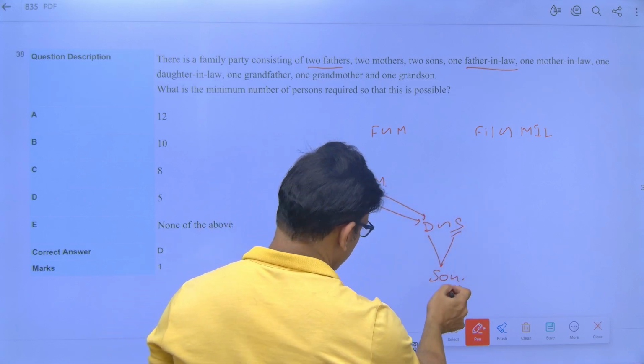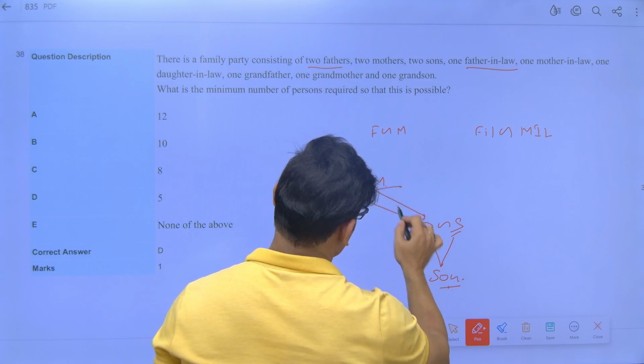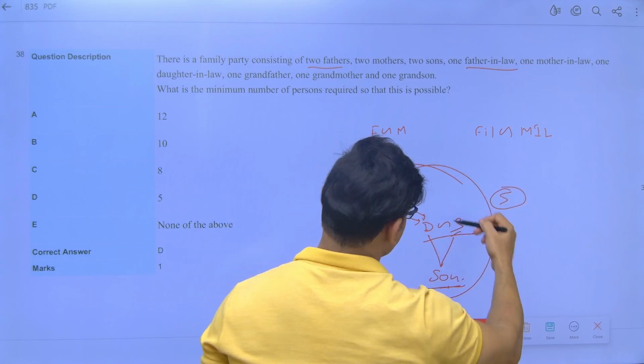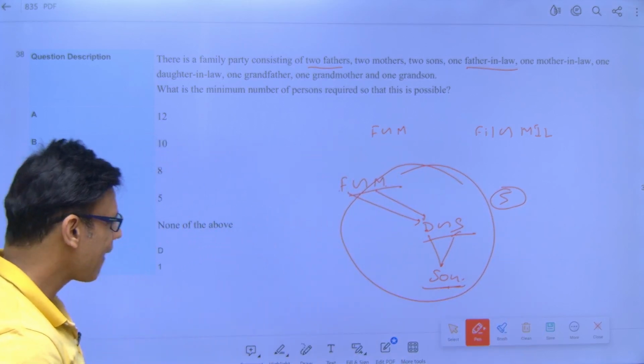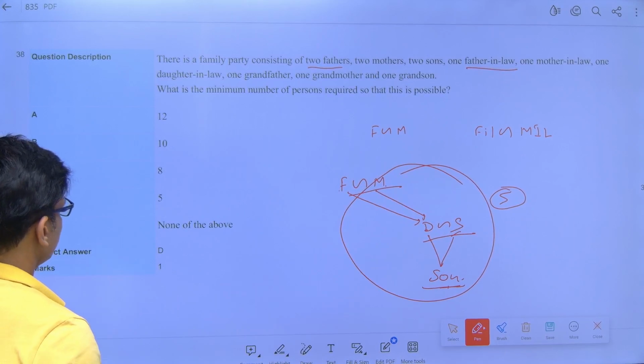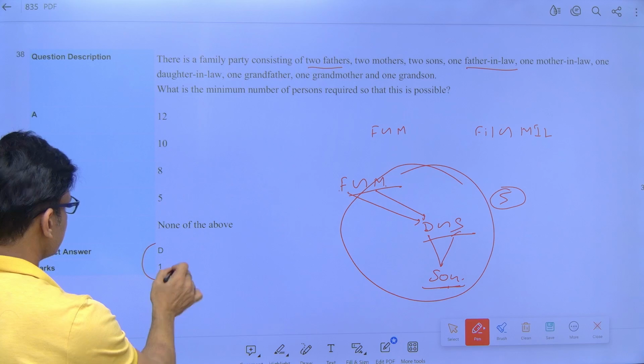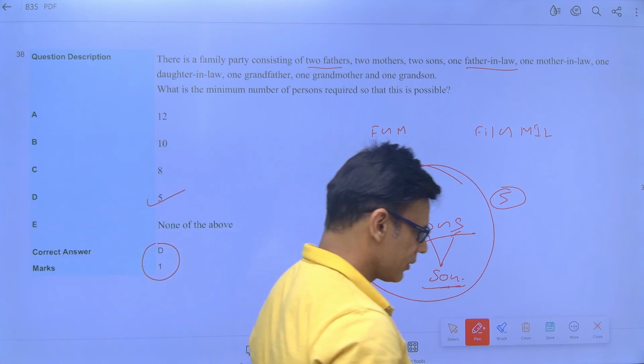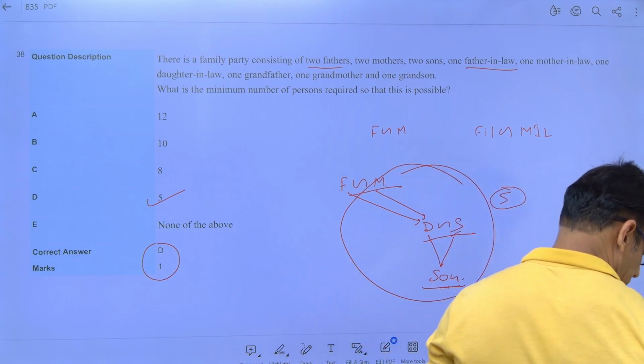And 1 grandson, so this is a grandson of this. So how many minimum members can you put into this family? 5. Yes or no? Check the answer. Yeah, D. D is what? 5. See? I hope you understood this.